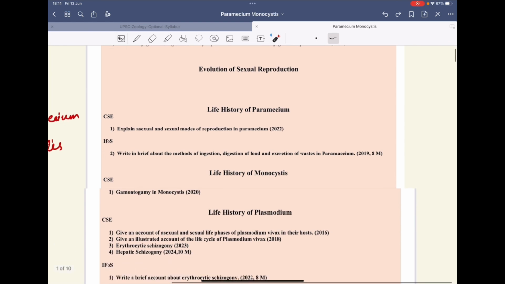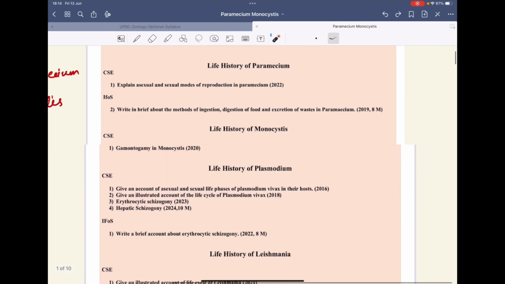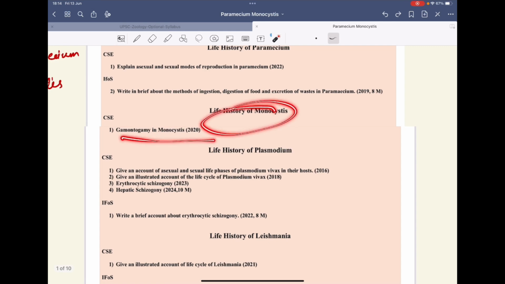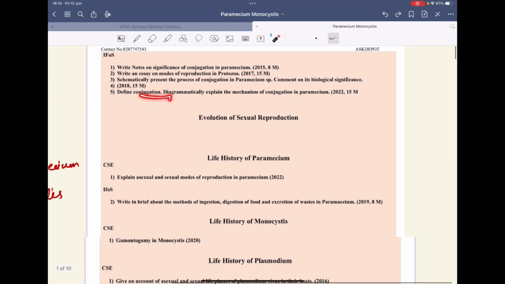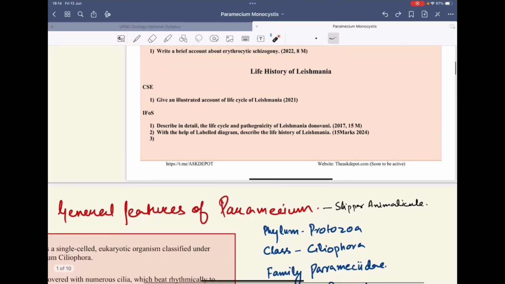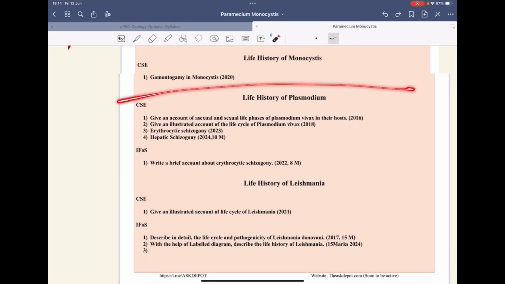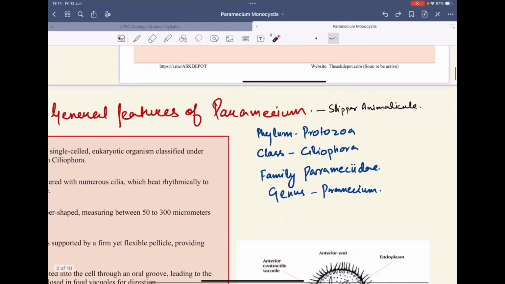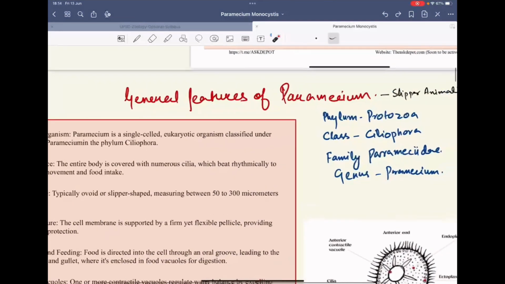And then we have the life history of Paramecium, then the life history of Monocystis. The questions you can see are on gamontogamy and on conjugation. Questions have been asked from these topics, so this is one of the important topics. Later on we will discuss Plasmodium and Leishmania. First of all, let's see the general features of Paramecium.